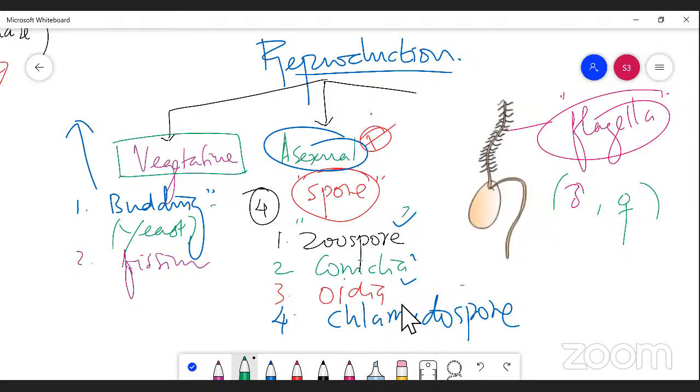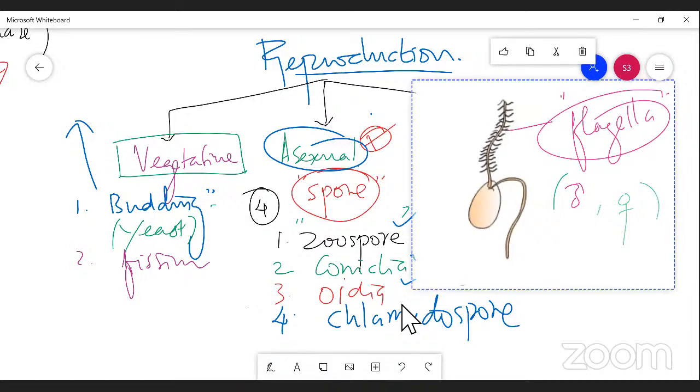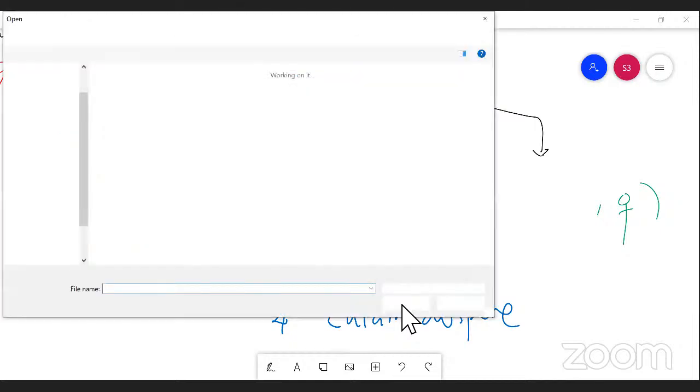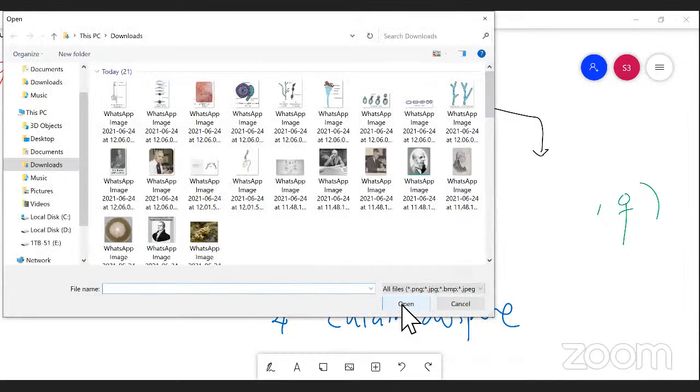The next one, conidiospore. I'm going to show you conidiospore. Conidiospore is a kind of spore by which some fungi are able to produce the next generation. If you take Aspergillus and Penicillium, you can find this kind of spore, right?